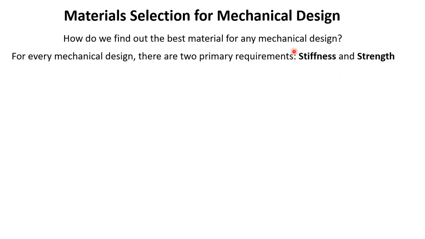Every designed machine or any component, any part must have the required stiffness and it must have the required strength. Otherwise, it cannot perform. First of all, we will look at the stiffness requirement and we will try to find a theoretical way of selecting a material for the best stiffness.